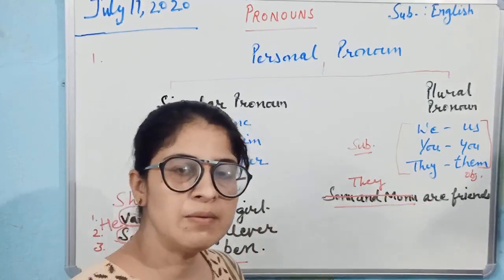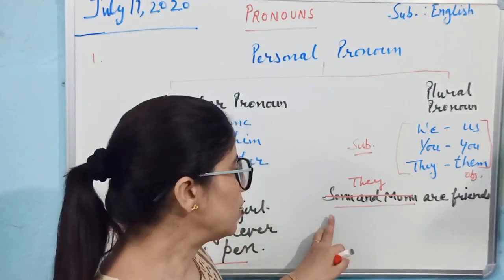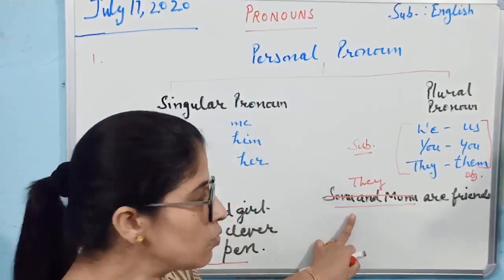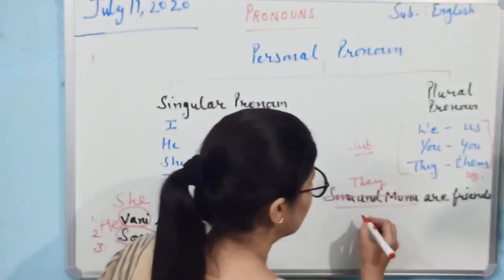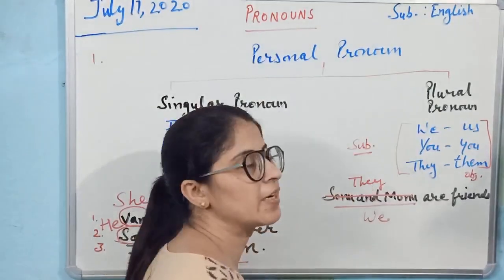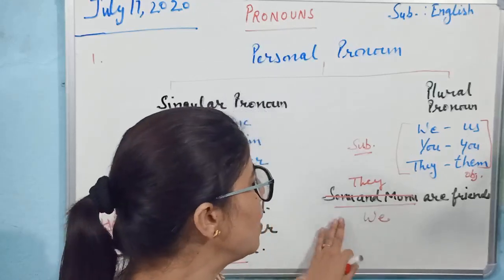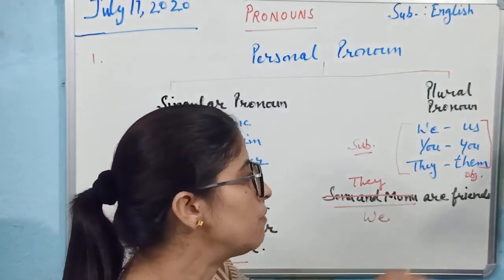Suppose my name is Sonu. Then I can replace Sonu and Monu. In place of this, I can write we. We are friends. Suppose Sonu is my name, then I can write we are friends.